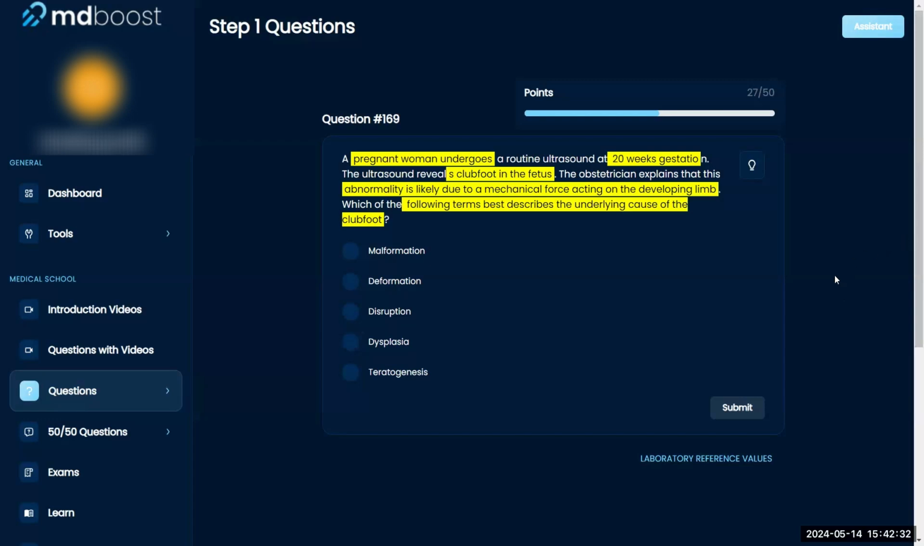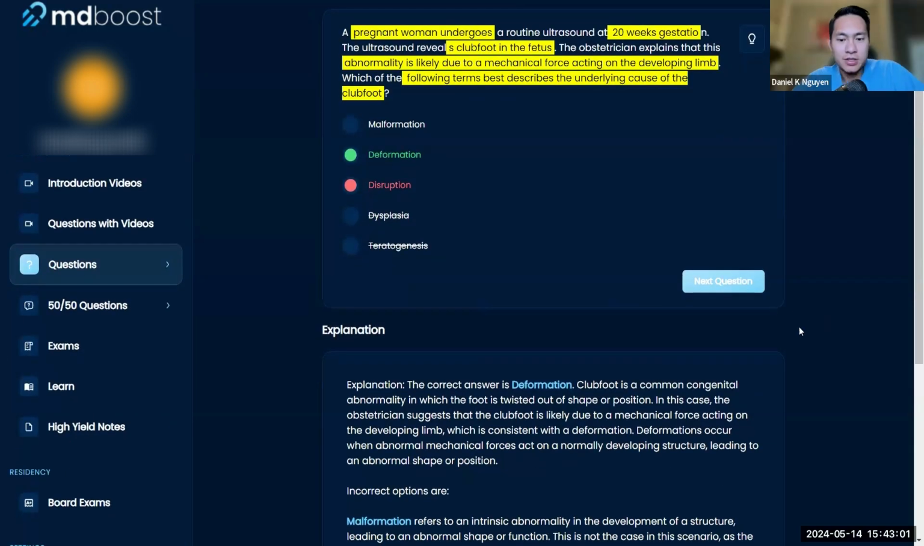Man, I get these confused all the time. I think it's not dysplasia, it's not teratogenesis. One of them literally means an outside force acting on a developing limb. So is it disruption or deformation? I think it's going to be disruption. That's my gut guess, and I honestly just forget. All right. So, deformation. Okay. Twisted out of shape.